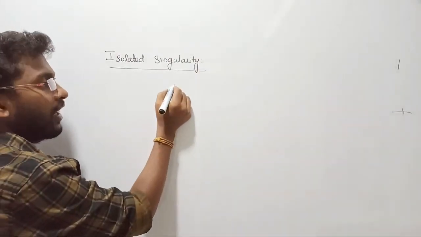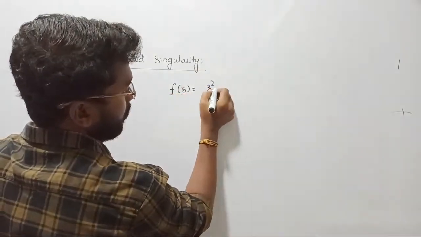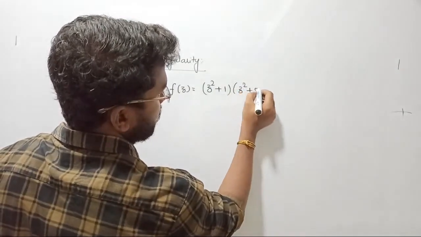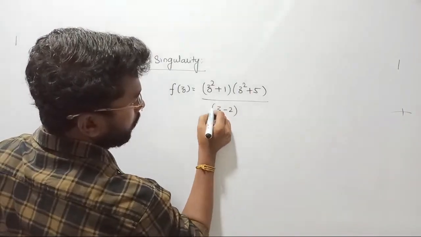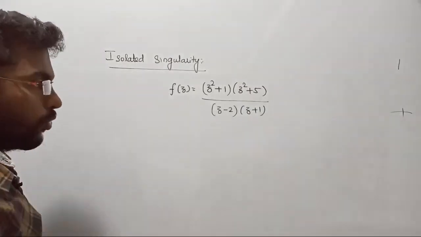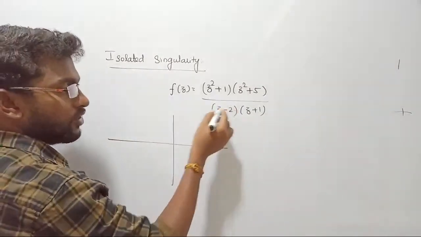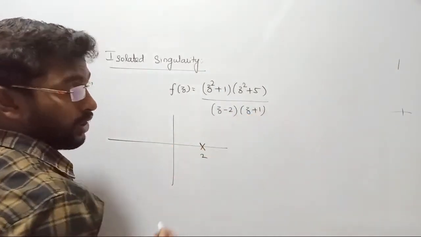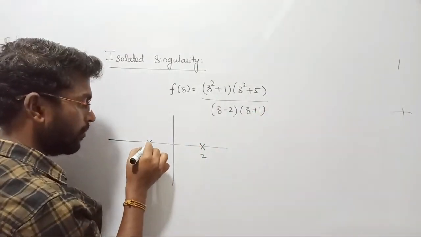For example, I am defining a certain function f of z equal to (z square plus 1) into (z cube plus z something), okay? In the denominator I am considering z minus 2 and z plus 1. Like we saw, there are two poles. Z minus 2 means z equal to plus 2, it will be placed here. Z plus 1 means z equal to minus 1, it will be placed here.